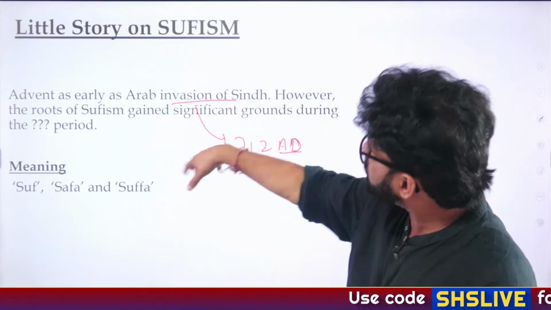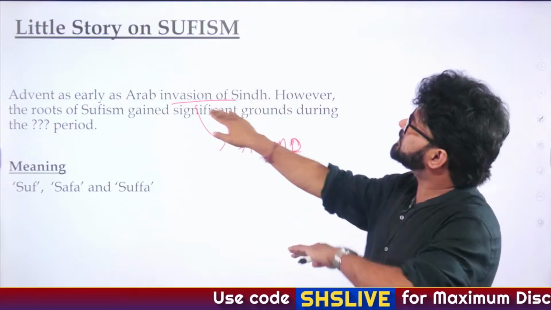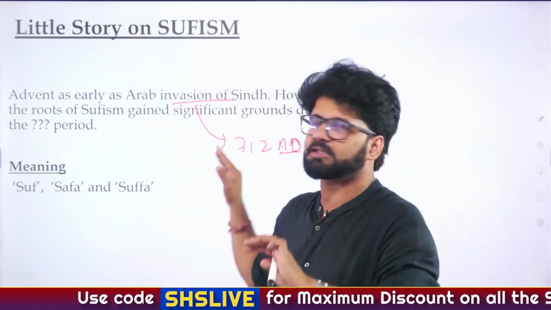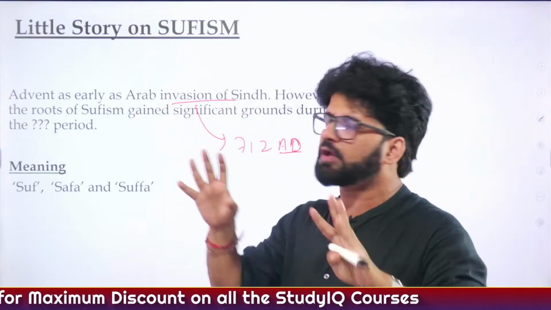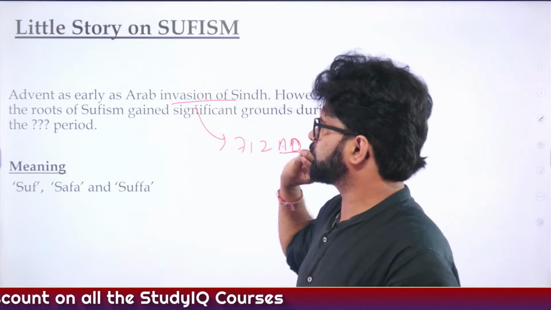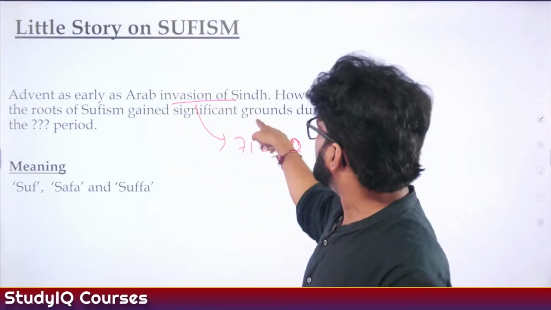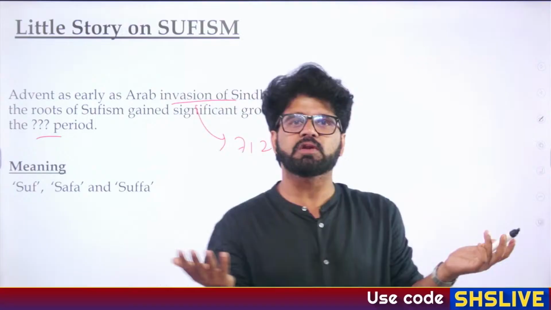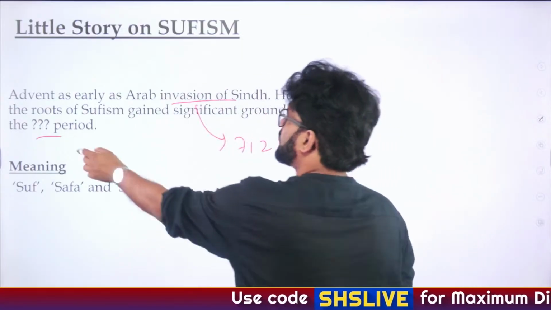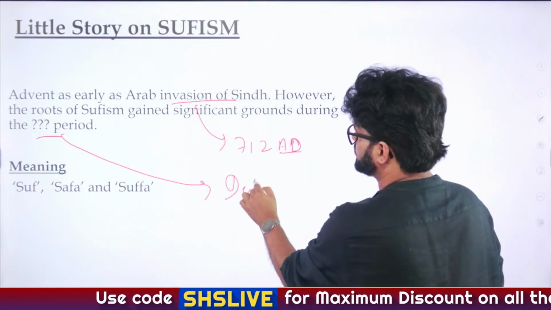The roots of Sufism. It's as old as Islam itself. That is what the first line says. Islam originated in the 7th century AD. As early as the 8th century AD, we see the traces of Sufism. However, the roots of Sufism gained significant ground during the question mark period. What is the question mark period? The question mark will be replaced by Delhi Sultanate.